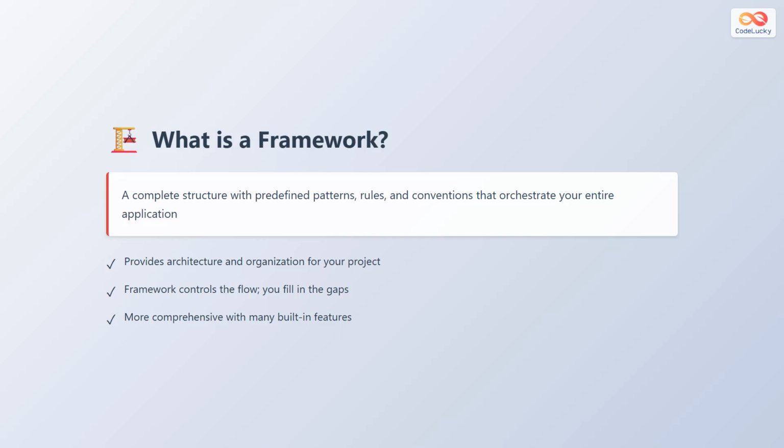A framework is a complete structure with predefined patterns, rules, and conventions that orchestrate your entire application. Unlike a library, a framework provides the overall architecture and organization for your project. The framework calls your code through hooks and callbacks, meaning the framework controls the flow of your application. Frameworks are comprehensive and include many built-in features for different aspects of development. Popular frameworks include Django for web development with Python, Angular for front-end applications, Spring for Java-based applications, and Next.js for React-based projects.